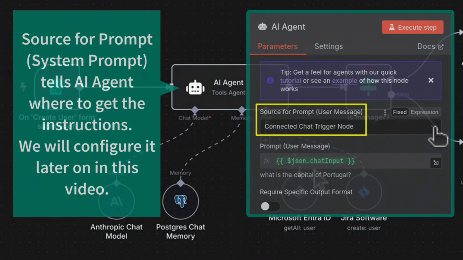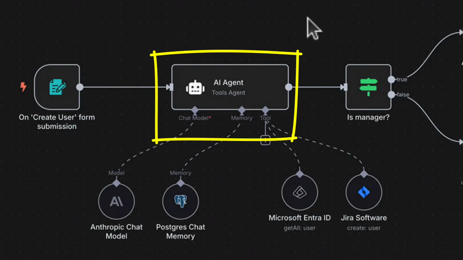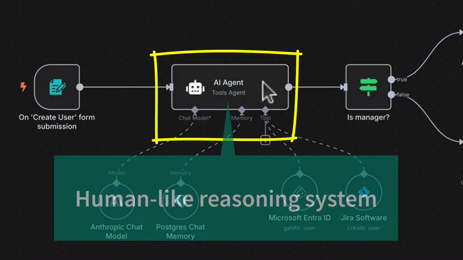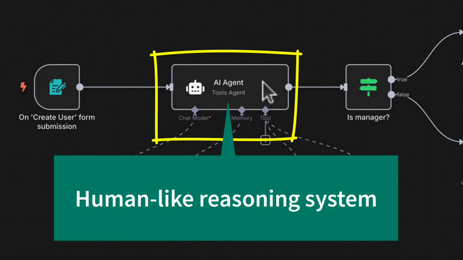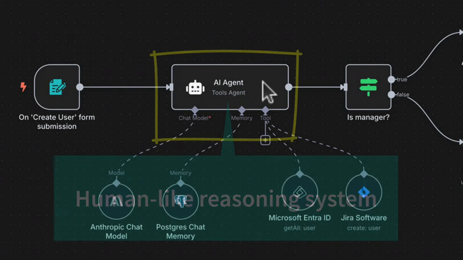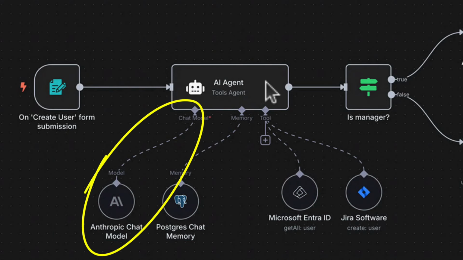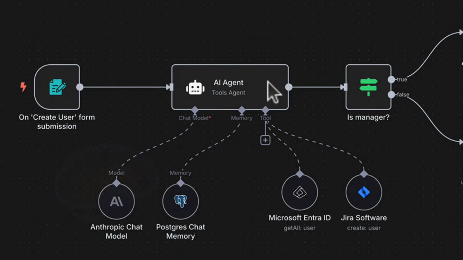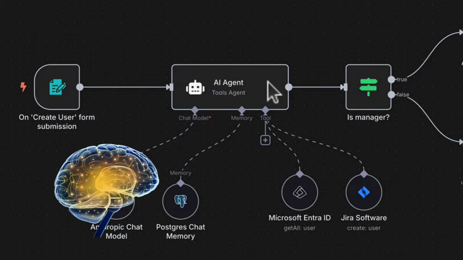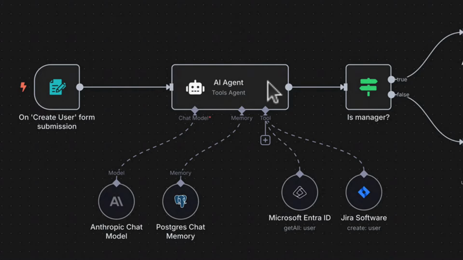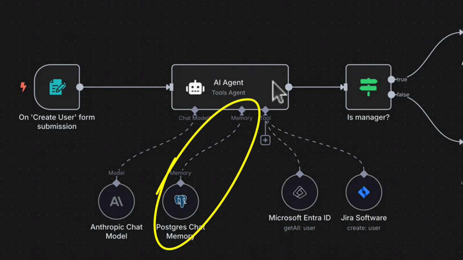But let's go back. What is that AI agent then? This AI agent is a human-like reasoning system that uses a large language model, like that ChatGPT I mentioned, or Claude, and that model will power the AI agent so it can make, for example, some decisions, or it can understand some stuff, and it can also remember because it has that memory, and then it can take some actions based on all that information it has.